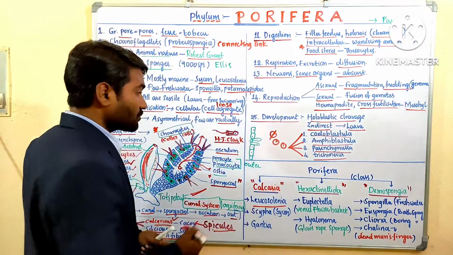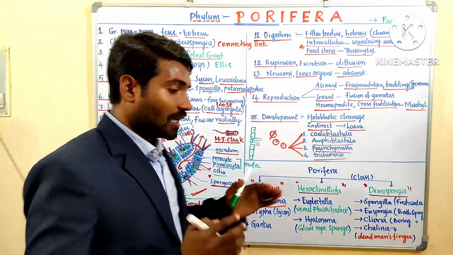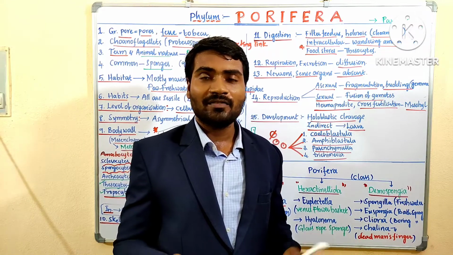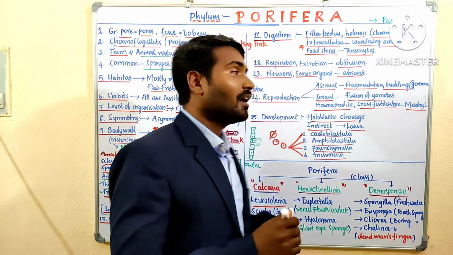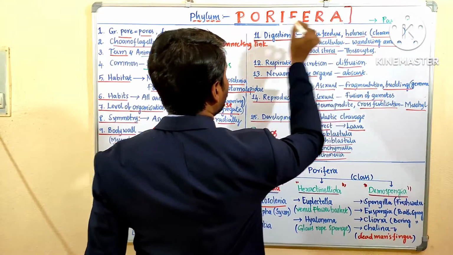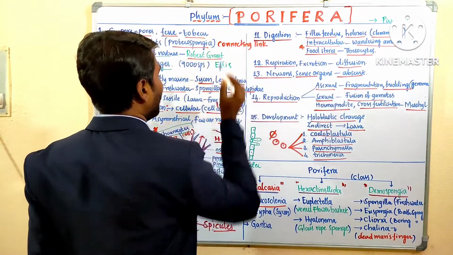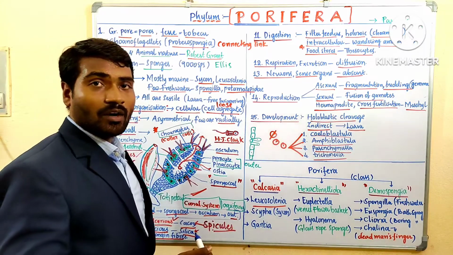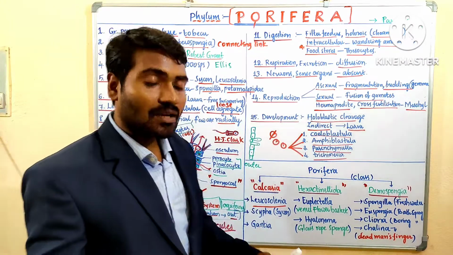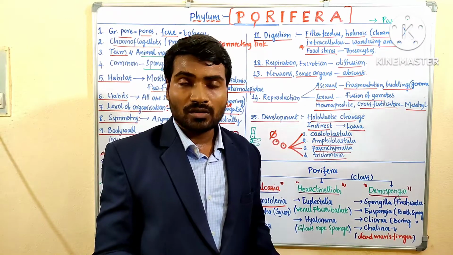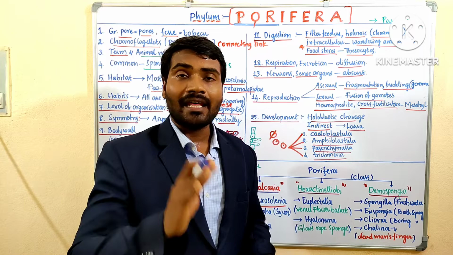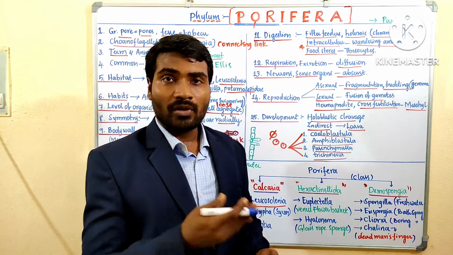Now, what are the tricks to remember? Definitely tricks are very important. The word itself gives some tricks to us. Porifera have pores on their body. O stands for the presence of ostia and the presence of osculum. Ostia and osculum are present. These are the characteristic features of poriferans.